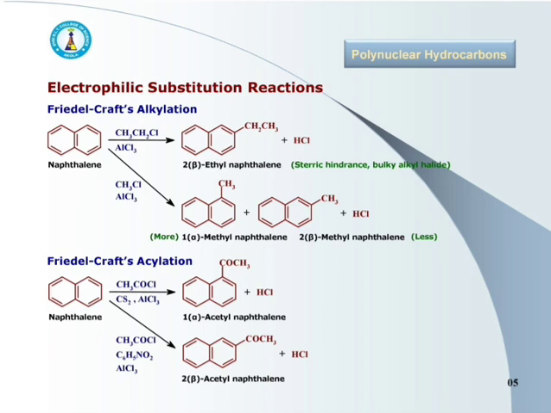With carbon disulfide as solvent there is formation of 1-acetyl naphthalene, but with nitrobenzene as solvent, the product is 2-acetyl naphthalene.